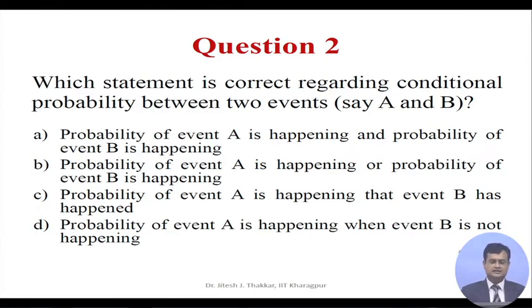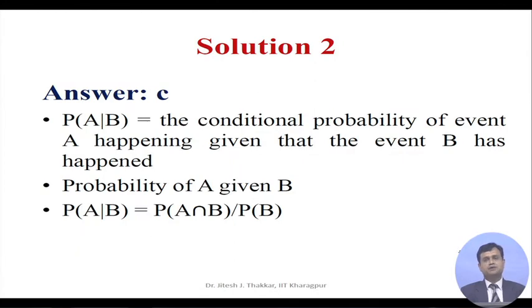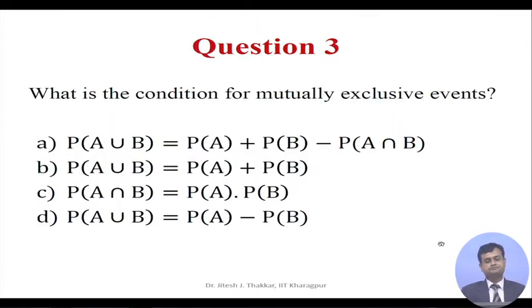The correct answer is C. Probability of A given B can be expressed as the conditional probability of event A happening given that the event B has happened. So, probability of A given B, P(A|B), is equal to probability A intersection B divided by probability of B.